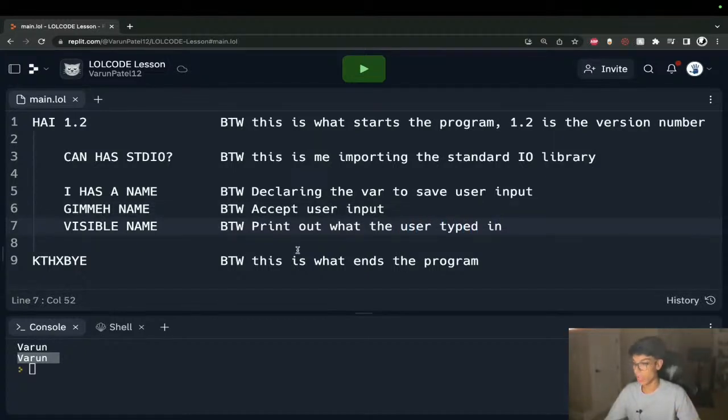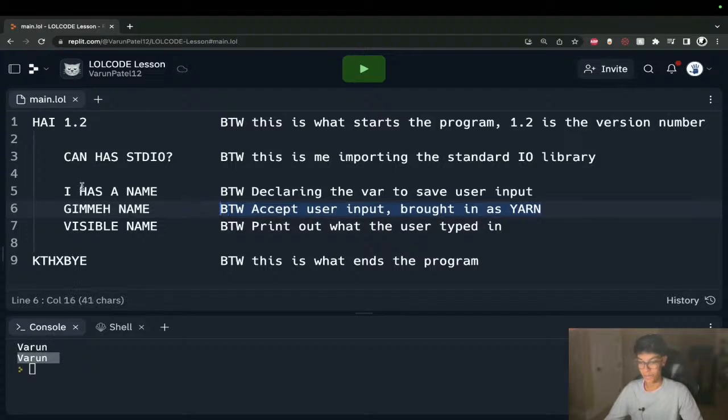And just so you guys know, just like in Python, when you have your input statements, your input brings it in as a string, or in this case, as a yarn. So again, I know it's getting kind of confusing, but just to reiterate, declaring a variable, that variable is going to have the input that we get from the user saved to it, which is as a yarn or a string. And then we're going to simply print that out to our console.